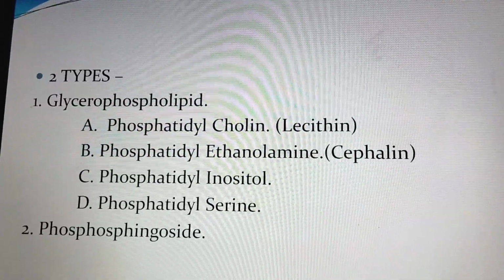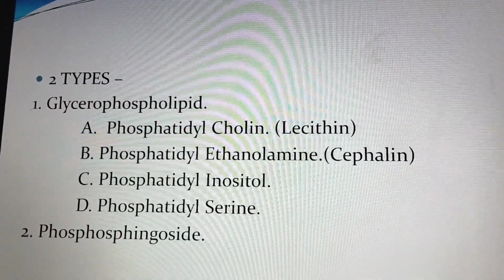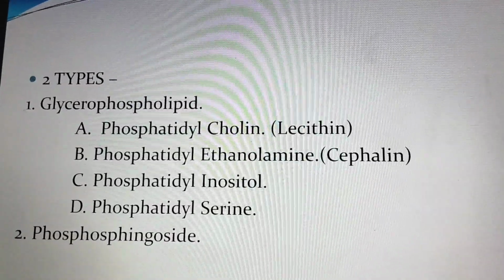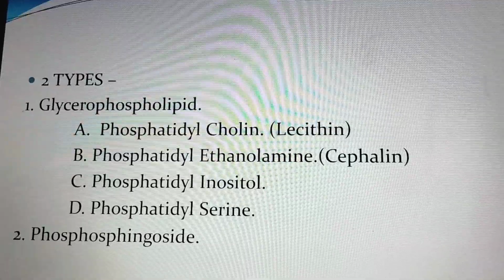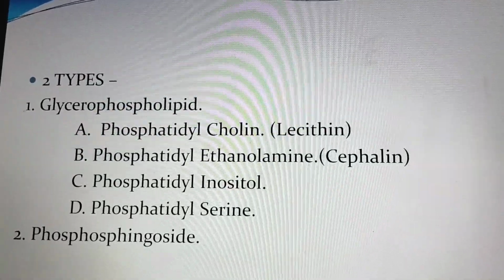Phospholipids are of two types: glycerophospholipid and phosphosphingoside. Glycerophospholipids are of four types: phosphatidylcholine means lecithin, phosphatidylethanolamine means cephalin, phosphatidylinositol, and phosphatidylserine.